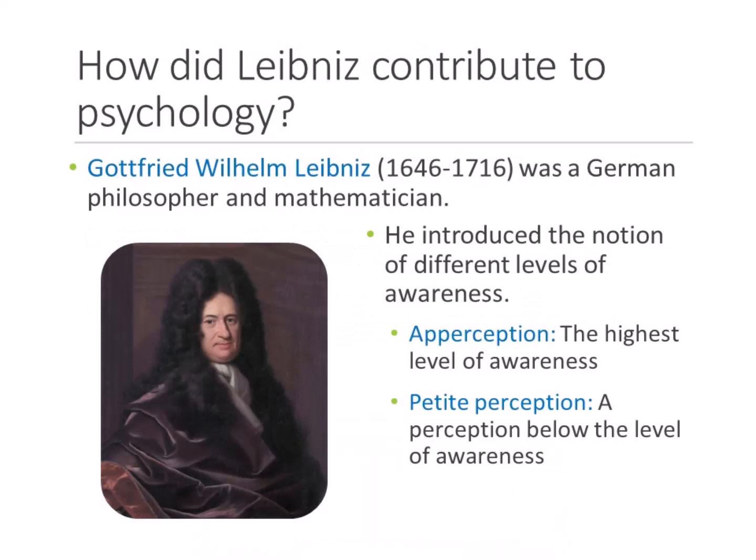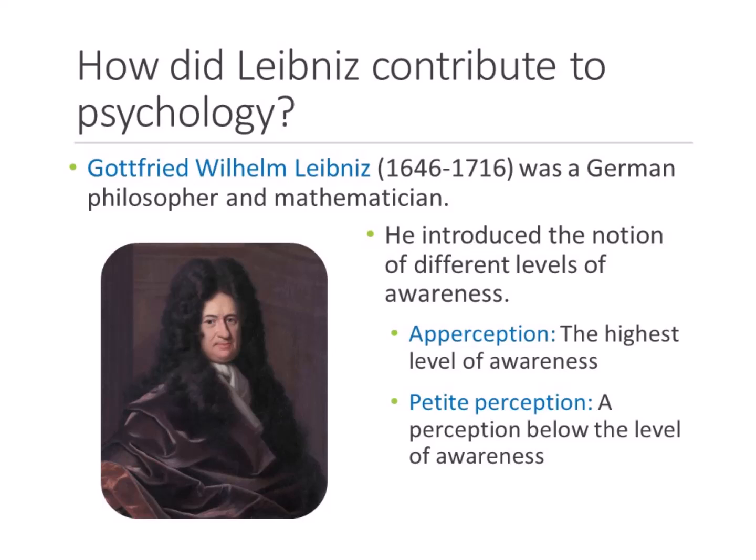The final philosopher we'll talk about today is Gottfried Wilhelm Leibniz. He was a German philosopher and mathematician. He is best known for publishing his ideas about different levels of awareness. He was one of the first to label unconscious perception. He called it petite perception, the idea that we can perceive things without actually being aware that we're